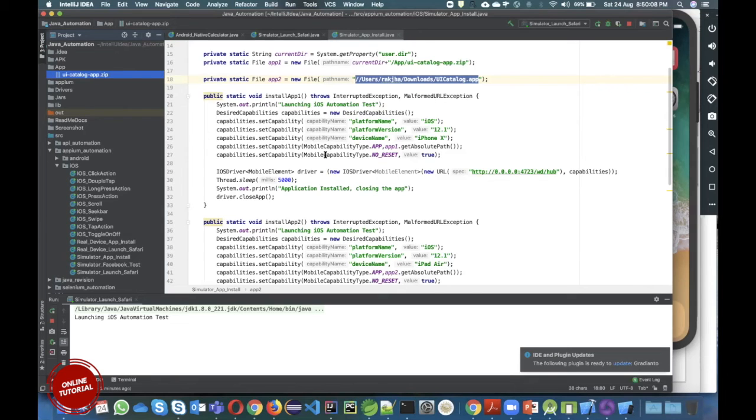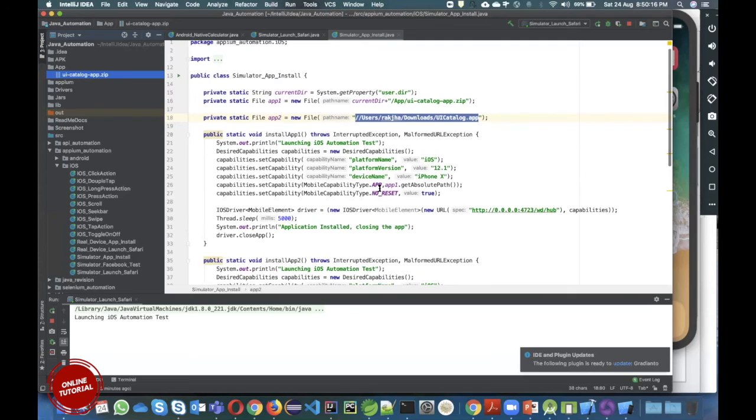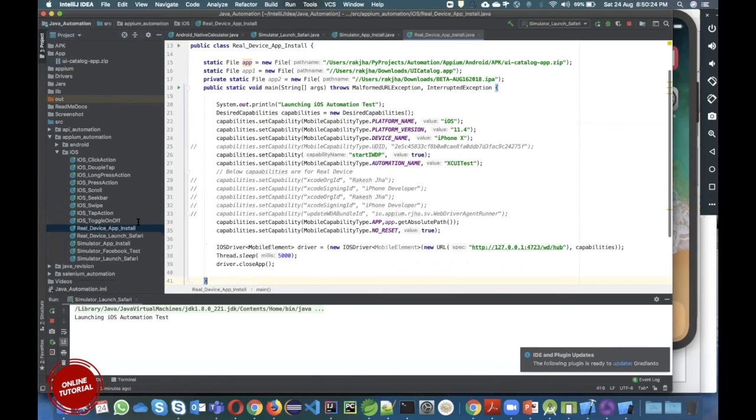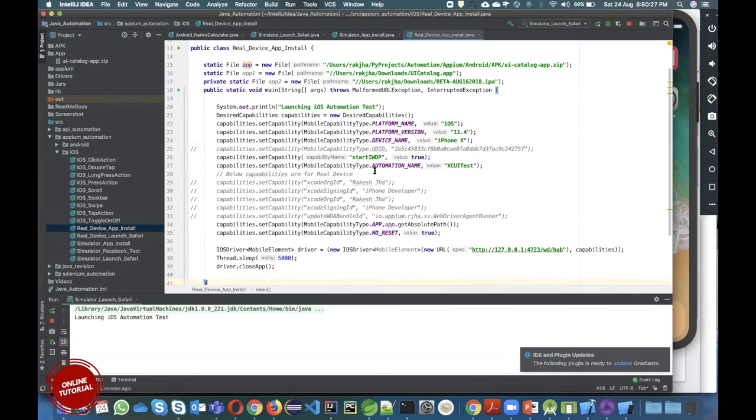But if they are installing it on a real device, then you have to get the device details and other things. So I'll show you what you will have to do. Currently we are having an IPA file, and an IPA file is also fine, no issue.